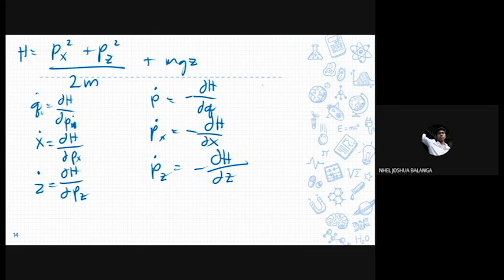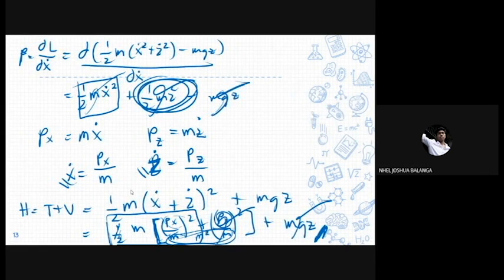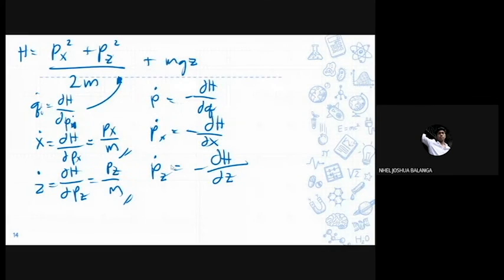Getting the derivatives, we already have the first ones. Remember, we already got this from earlier: ẋ is equal to p_x over m, and ż is equal to p_z over m. That is why it's there.